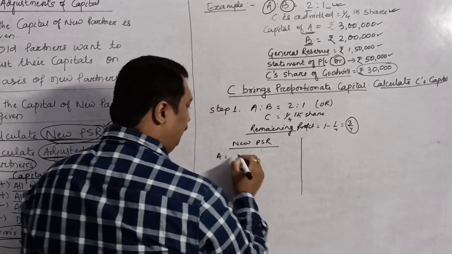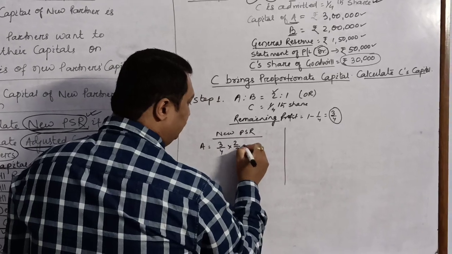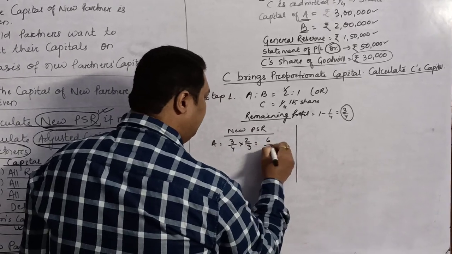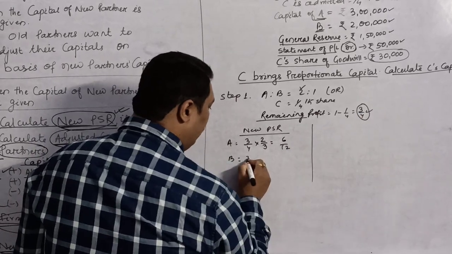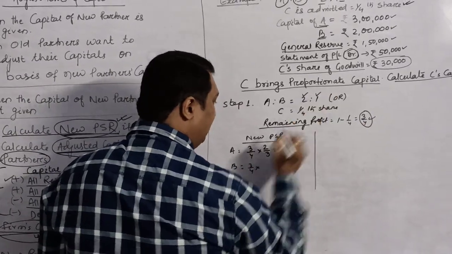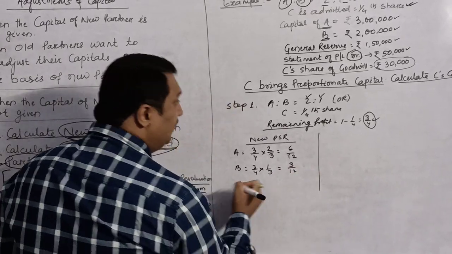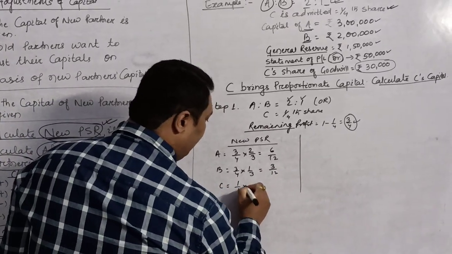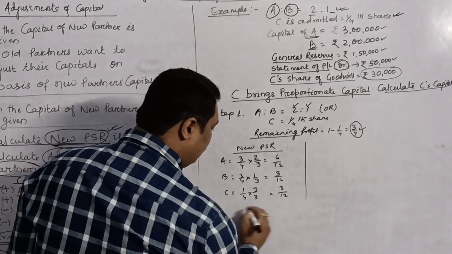So the new profit sharing ratio will be, for A, this profit which is left will be distributed in the old ratio, that is 2/3. So it will be 6/12. For B, the same 3/4 will be given to him as per his ratio, that is 1/3, 3/12. C comes for 1/4 share, so we want to rationalize his share, so it will be 3/12.